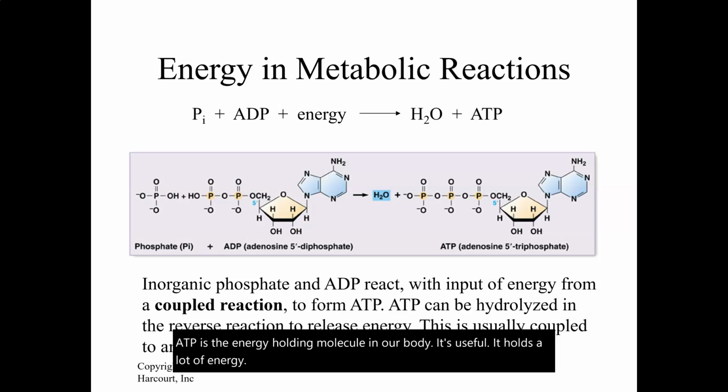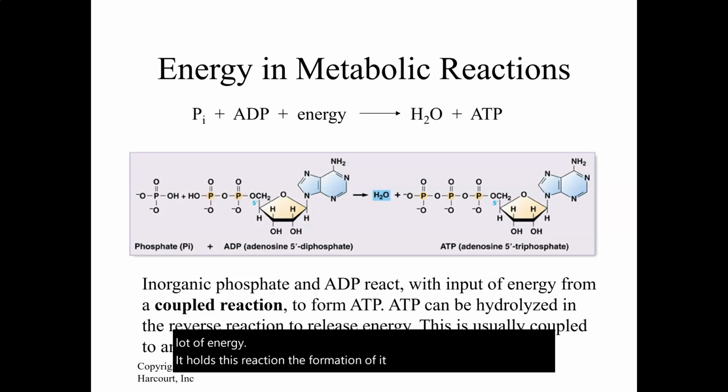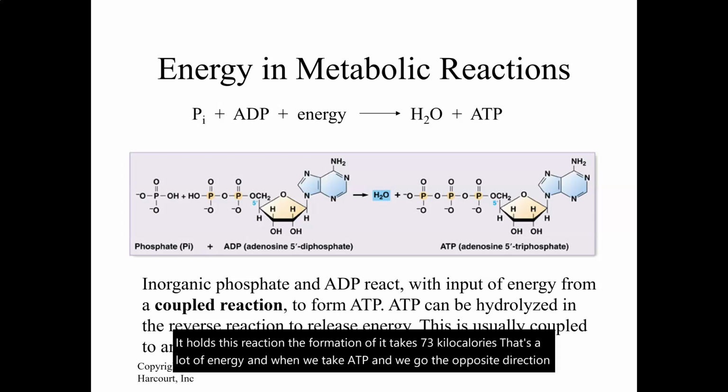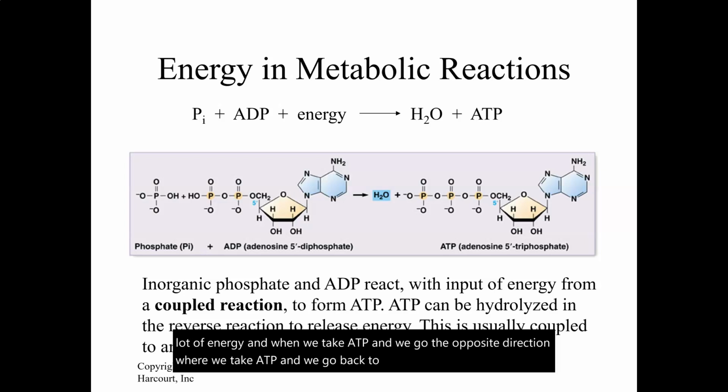The formation of it takes 7.3 kilocalories. That's a lot of energy. And when we take ATP and go the opposite direction, back to ADP, we get 7.3 kilocalories of energy, and it's useful in other coupled reactions.